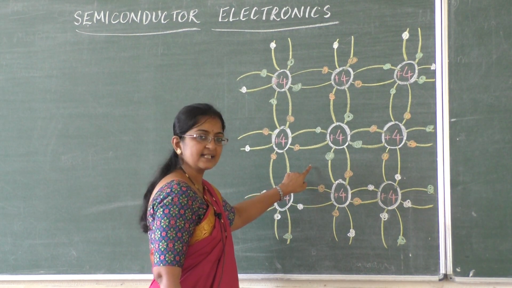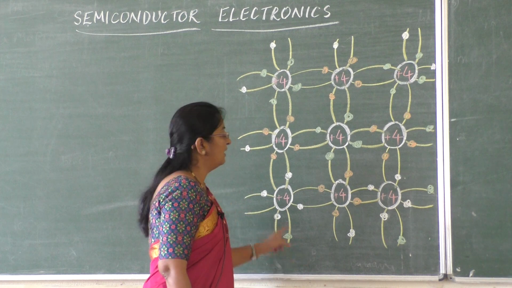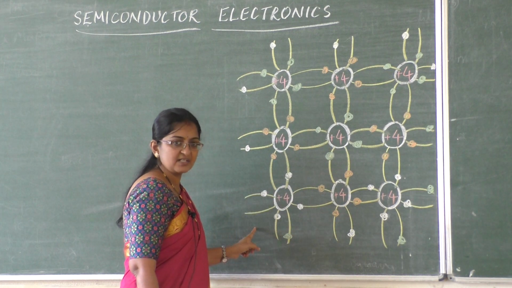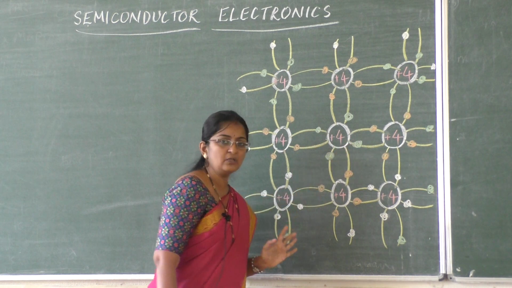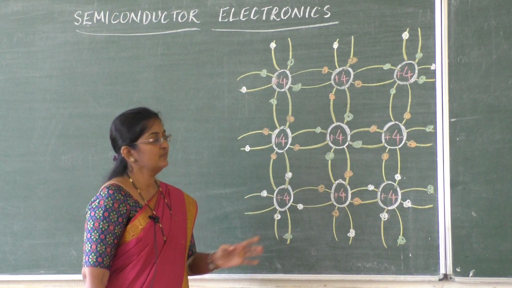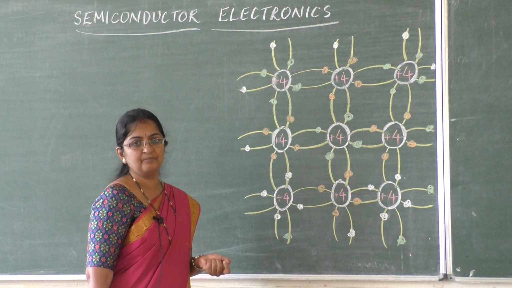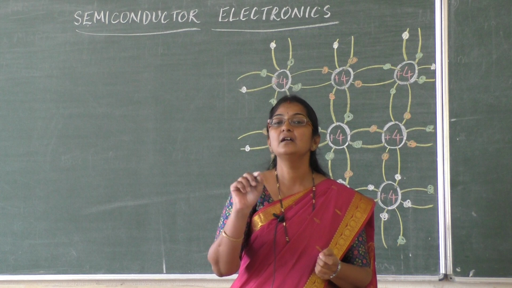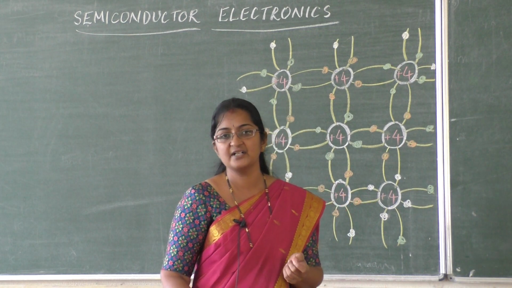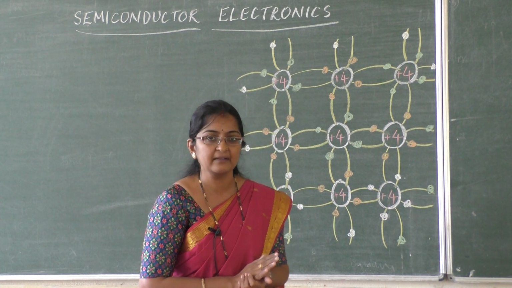We already discussed in the last class how valence electron bonding and electron pairing take place. The process of adding impurity to an intrinsic semiconductor is called doping.